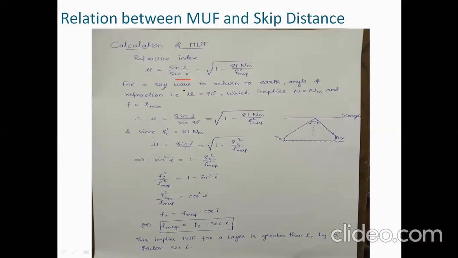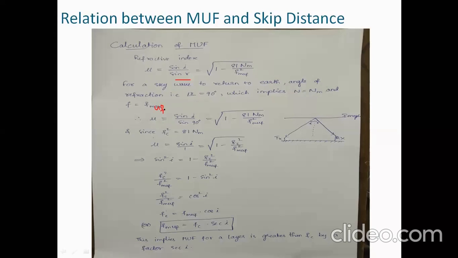Okay, for a sky wave to return to Earth, the angle of refraction should be 90 degrees, which means R should be 90 degrees. At that point, n will be equal to Nm. That's why we replaced n with Nm, and f becomes FMUF, maximum usable frequency.